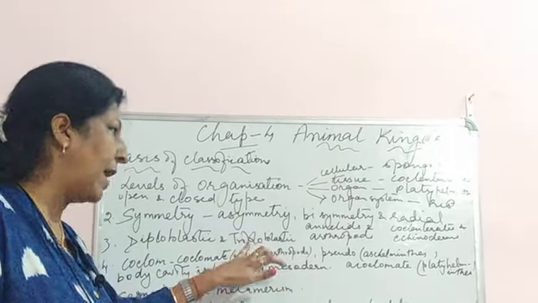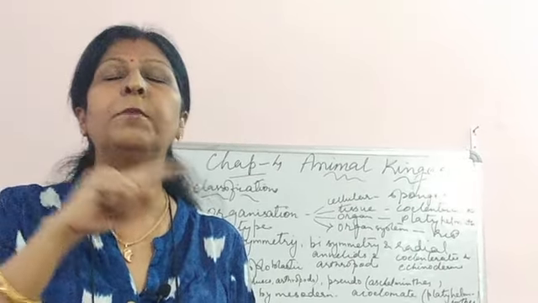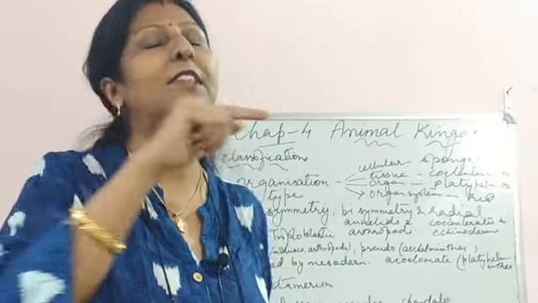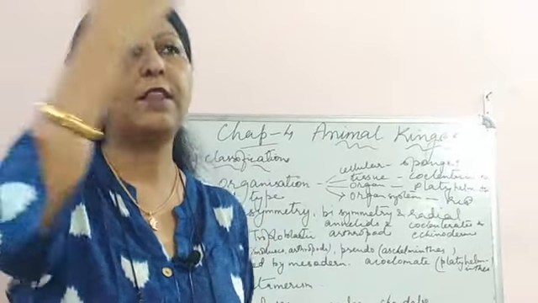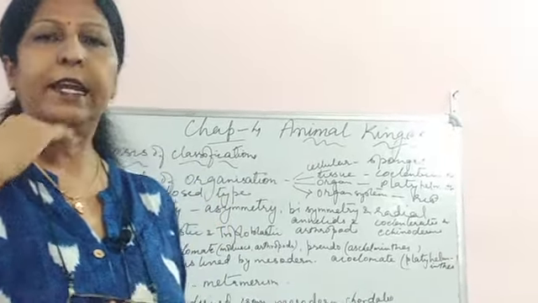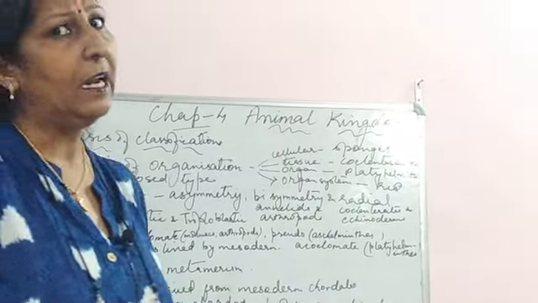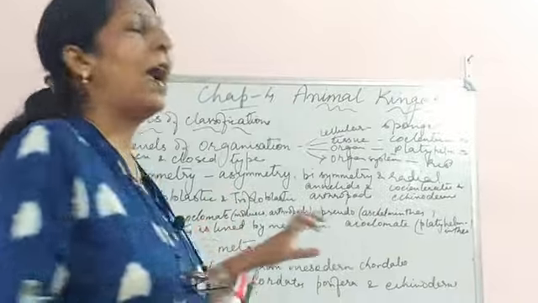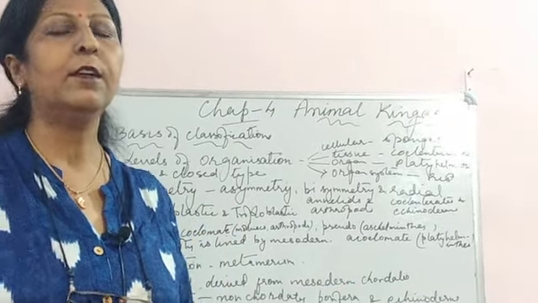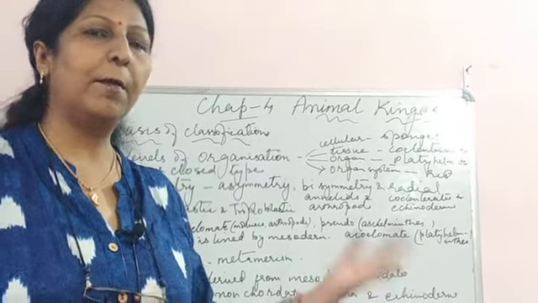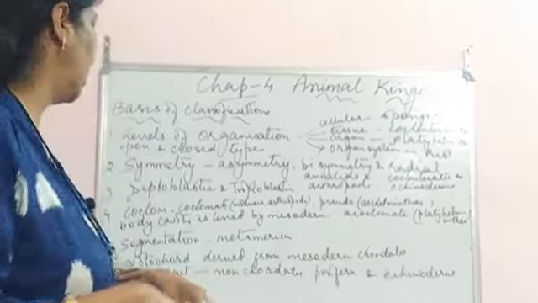While in triploblastic, three layers are there: ectoderm, endoderm, and mesoderm. Means there is a layer which is known as mesoderm, which lies between the outer layer ectoderm and the inner layer endoderm. So this is diploblastic and triploblastic. Ectoderm gives rise to certain outer body organelles, the skin and all, while mesoderm gives rise to the middle and endoderm to the innermost.